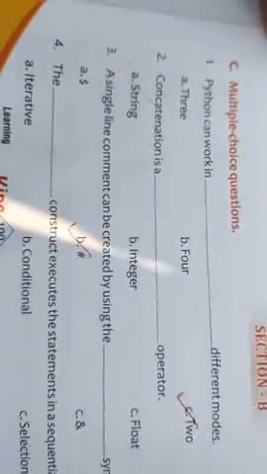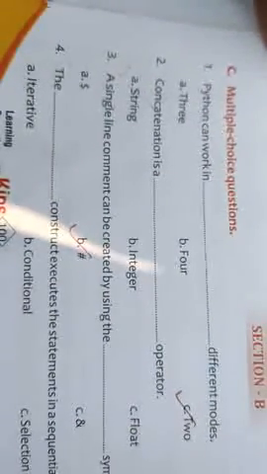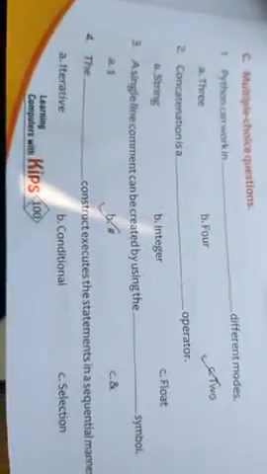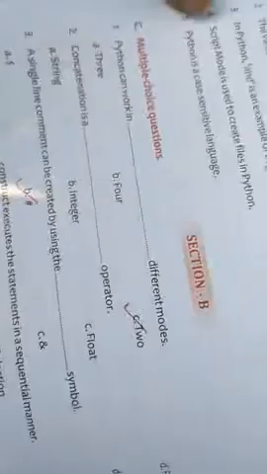Concatenation is a string operator. A single line comment can be created by using the hash symbol. The sequential construct executes the statements in a sequential manner. The files in Python are saved with the extension .py.